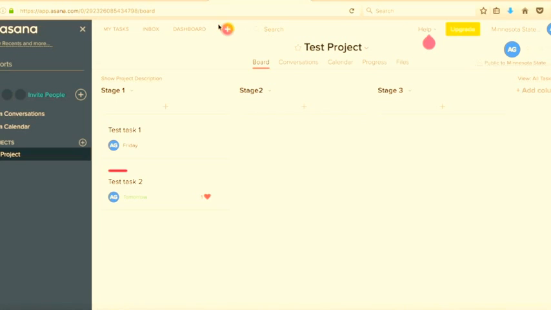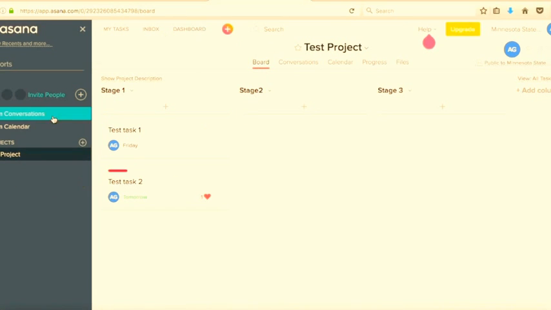Also, you can create tasks that are not assigned to any project by clicking on the plus and creating tasks, but it is not recommended. One should always go via creating a project and then creating tasks.